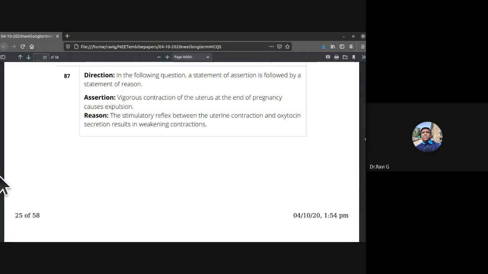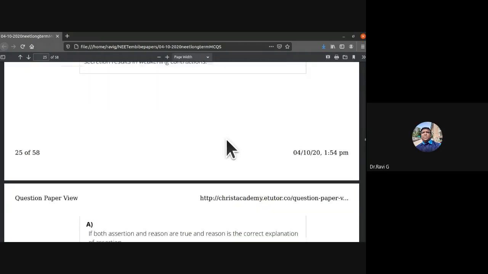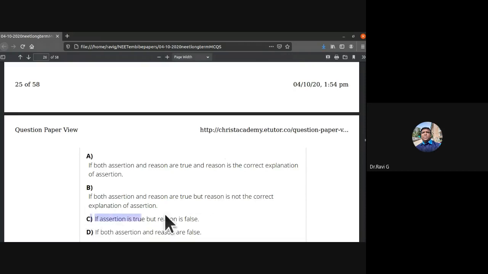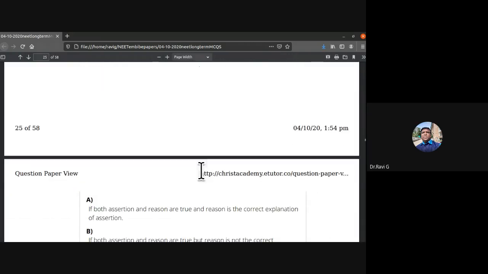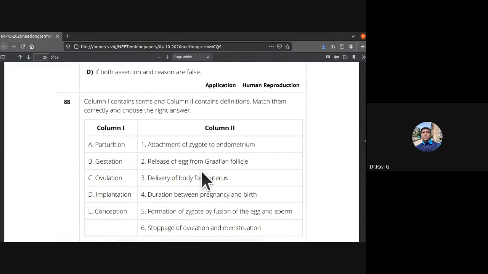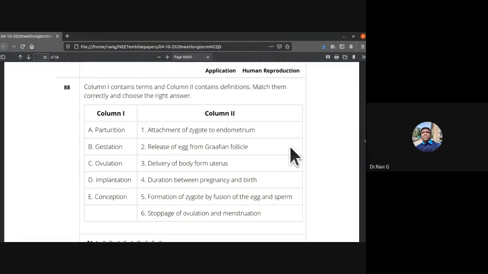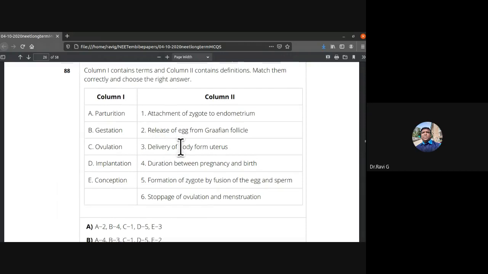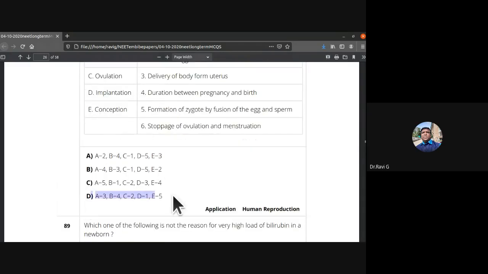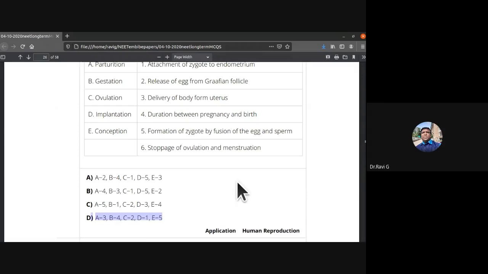So 87th, the answer is: assertion is true, but reason is false. So the assertion is a true statement, but reason is false. So column one with column two, we have to match them correctly and choose the right answer. So parturition is delivery of baby, not body. So baby from uterus. So parturition A3. So A3, D is the right answer. It is going to be because that is the only choice.